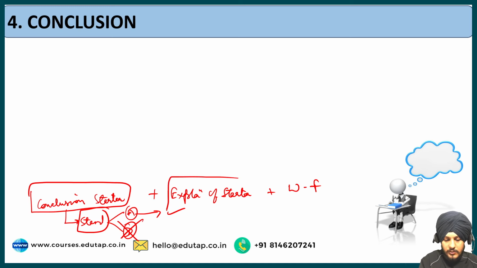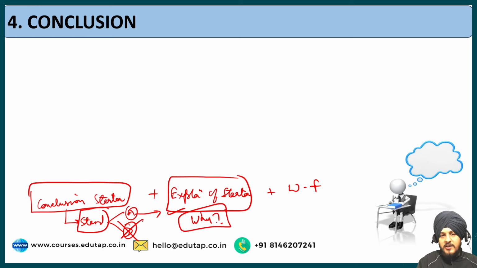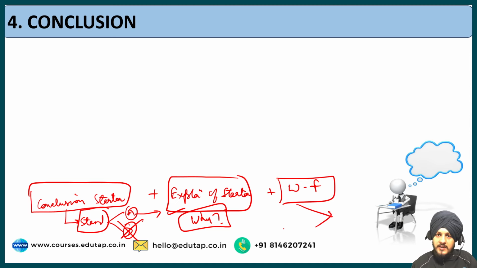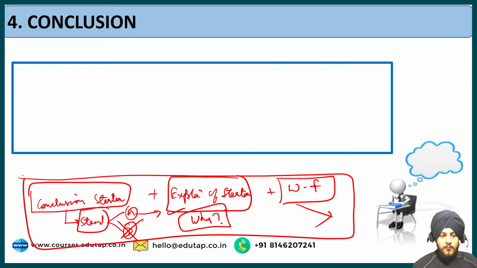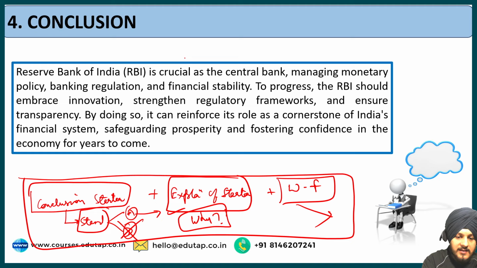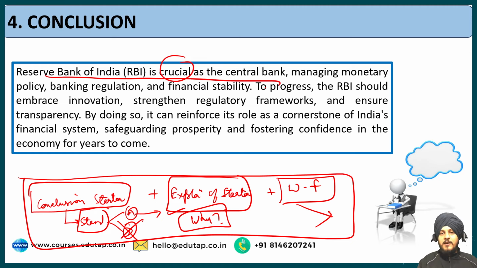Now the second step, we are going to give the explanation of our stand, which is why do we think that RBI is a pivotal or important institution. And the third thing is the way forward, the steps that RBI needs to take in order to become a better institution in future. Now let us see how we are going to implement this structure in a conclusion one by one. Firstly, we are going to say RBI is crucial as the central bank. This is an agreement that we are showing.